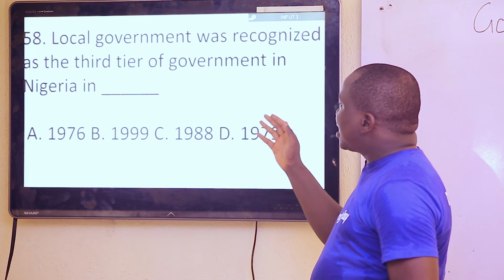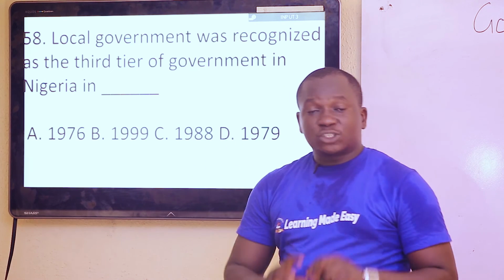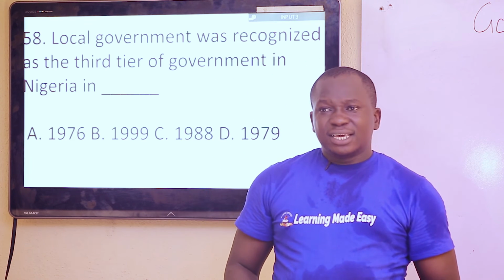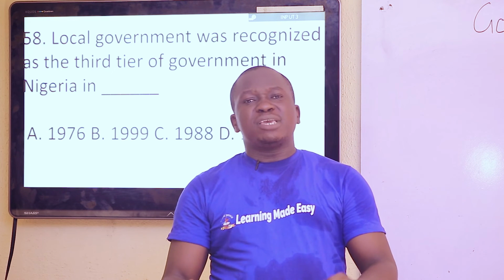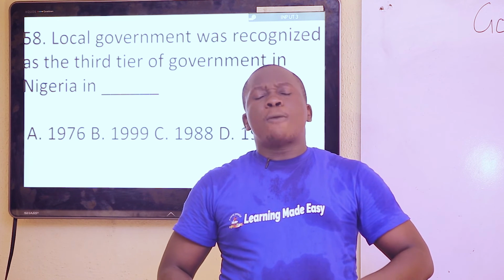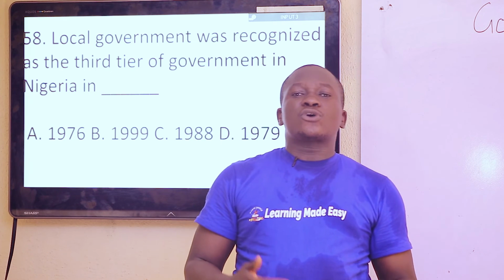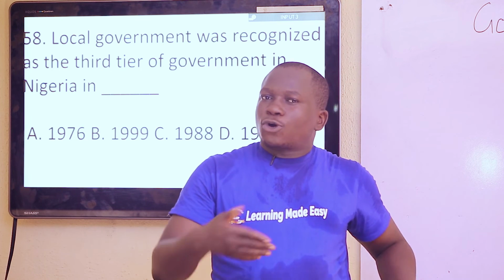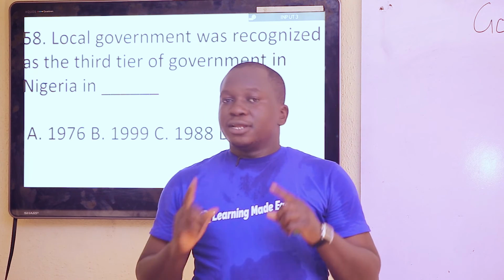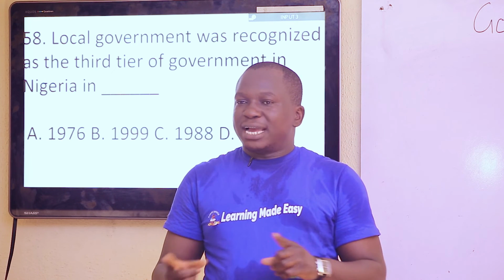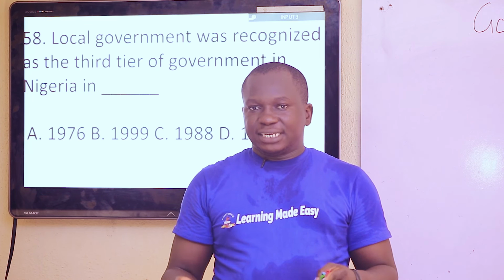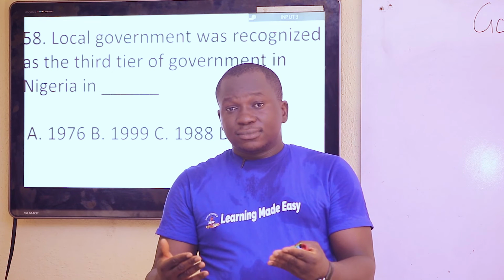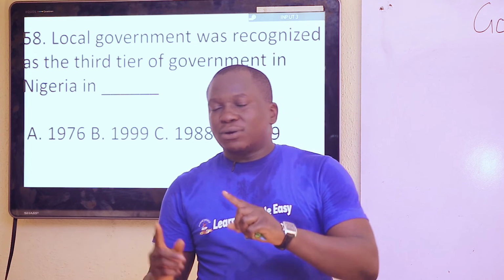Local government was recognized as the third tier of government in Dash. This question is very tricky. Under General Olusegun Obasanjo in 1976, the local government reforms came into being, and these reforms recommended local government to be the third tier of government. Mind you, recommended. They recommended, but it had not yet come into effect because there was no constitution. You have to know that military governments rule by decrees. But they were going to leave power in 79. So they had brought in place local government reform that will recommend local government to be the third tier of government. That was in 76.